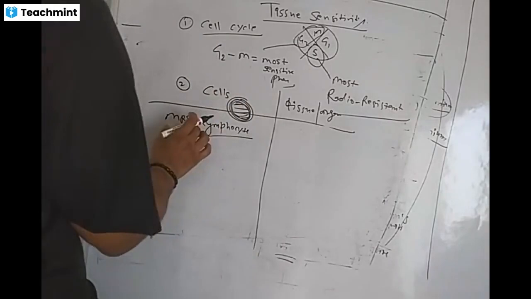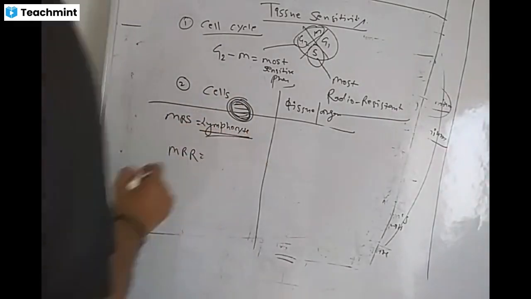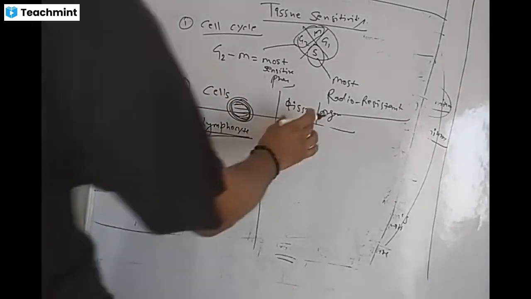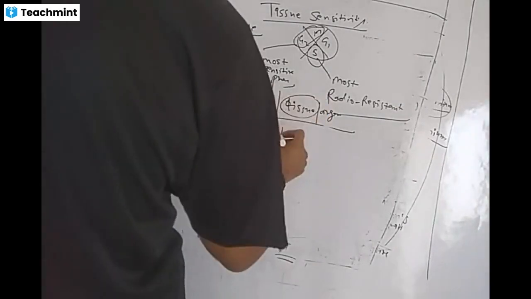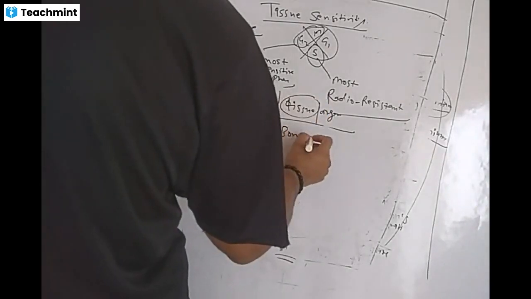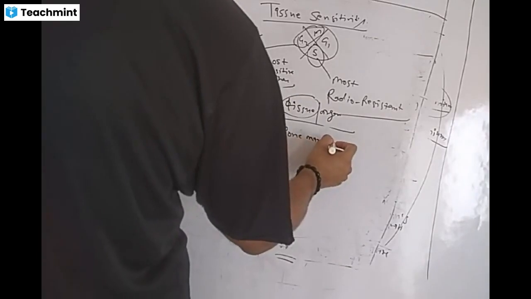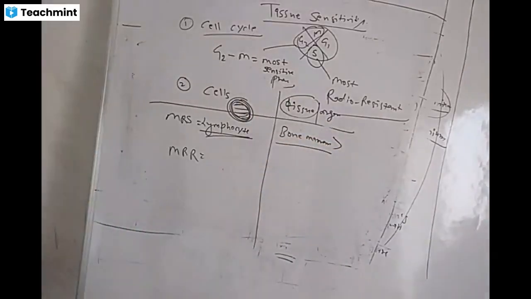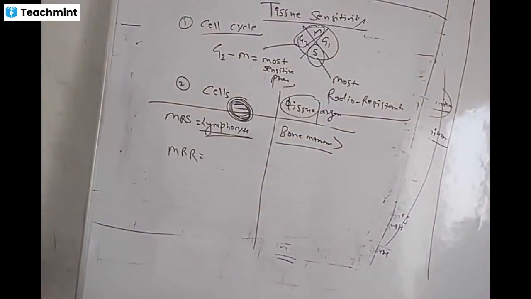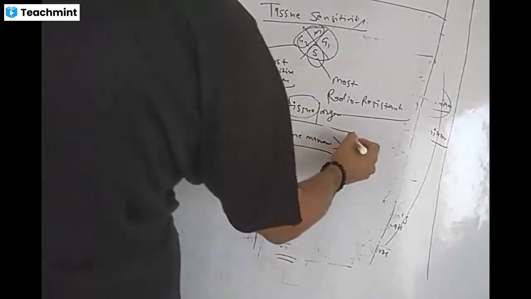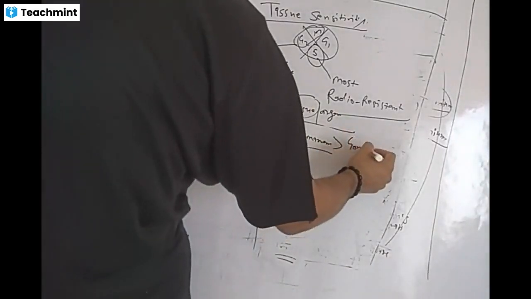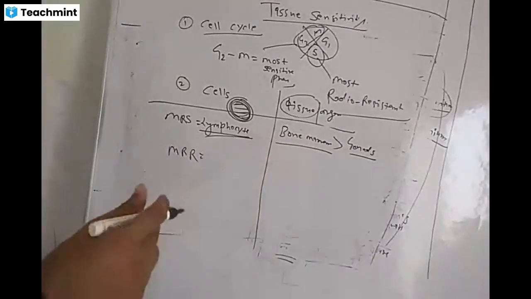So this is the most sensitive cell, lymphocyte. Most sensitive tissue is the bone marrow. If bone marrow is not given in your MCQ options, then your answer will be spleen.